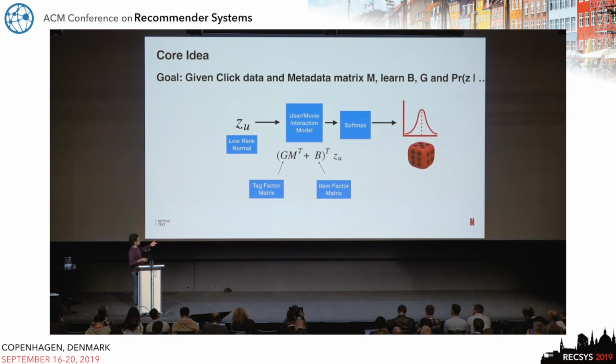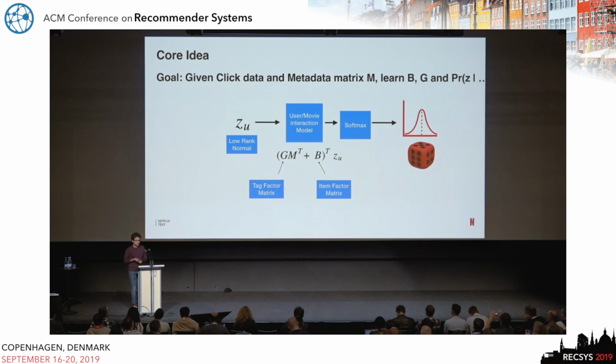Just to describe the two components in this model, Z_U is the user-level latent factor, and the item component has two parts. One is B, the traditional latent factors for the items, and then a matrix G, which are the latent factors associated with tags, and that matrix G linearly combines with the metadata matrix, which is given to us.